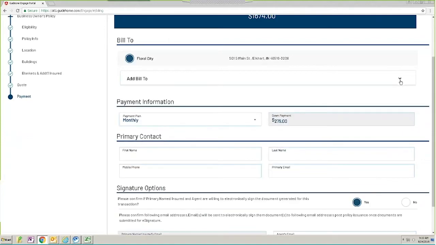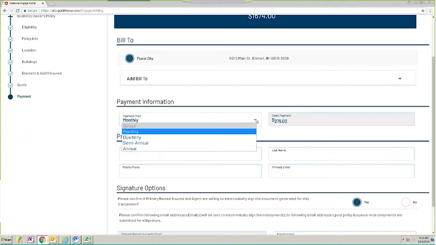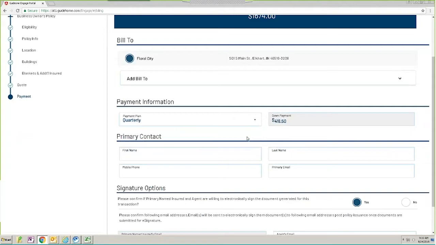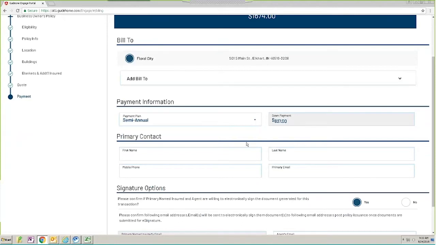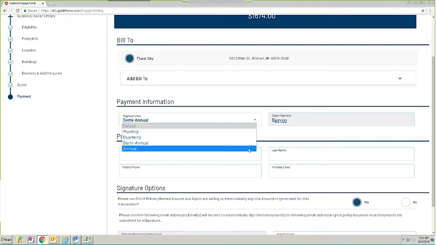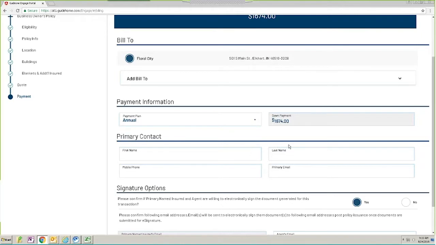Then you have your payment information. We're defaulting to monthly, and we show you your down payment required for that. But you can change the default to quarterly, semi-annual, or annual, and every time you change, your down payment required will change so that you always know exactly how much information we need you to collect from the insured to be able to bind this policy. We're going to leave it as annual.